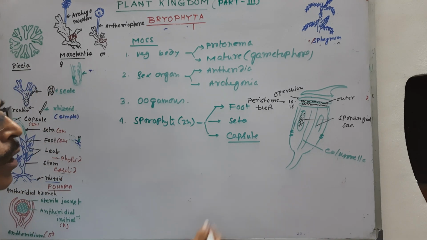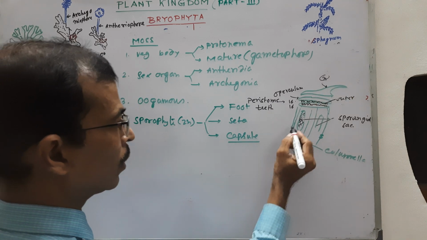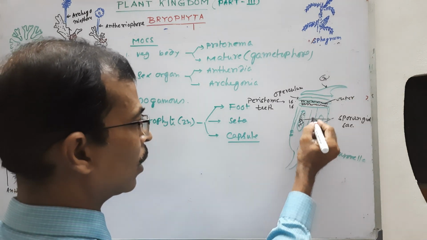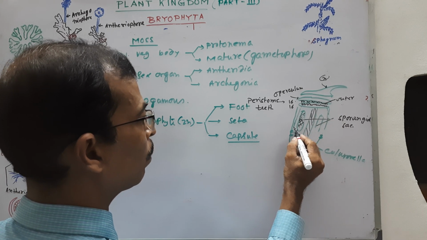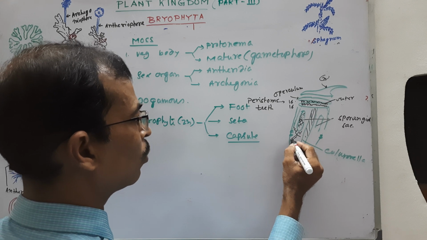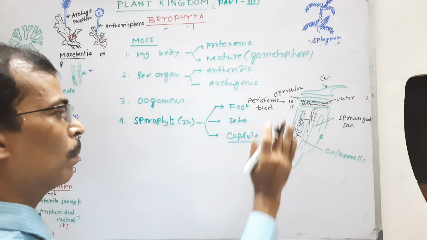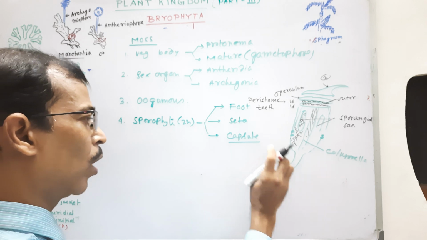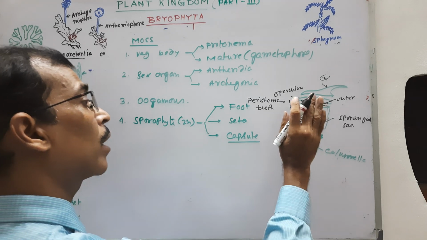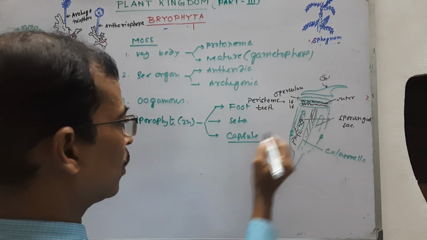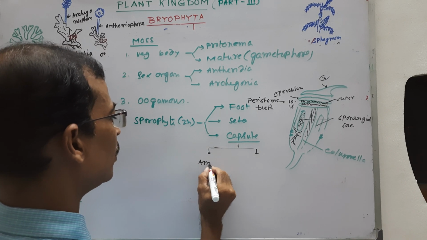The peristome teeth, being hygroscopic in nature, help in spore dispersal. And this is the calyptra, which is haploid in nature. In between the sporogenous tissue there is conducting tissue. The other tissue may contain chlorophyll, and due to the presence of stomata they are photosynthetic, but for absorption of water and minerals and for sheltering they depend on the gametophyte, so they are partially or semi-parasite.